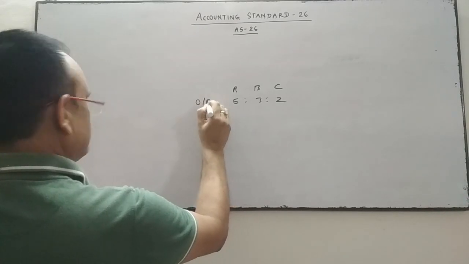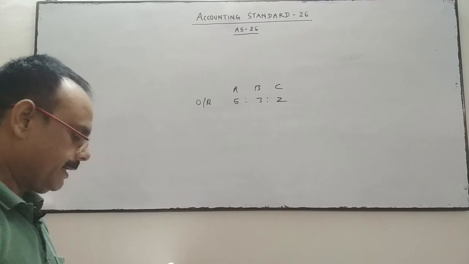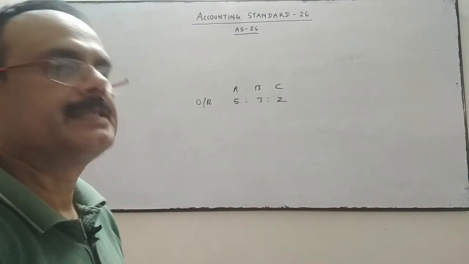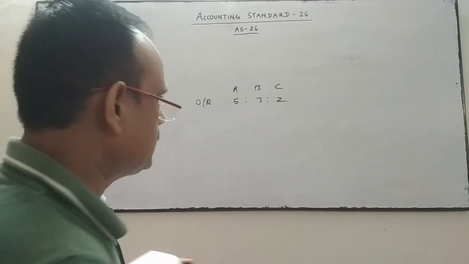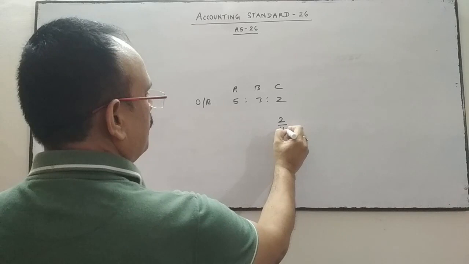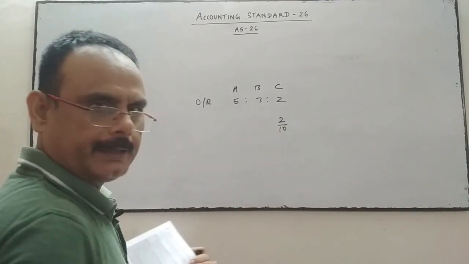This is the old ratio. A and B decided to share equally in future, keeping C's share of profit unchanged. C's share of profit will be unchanged, means 2/10. His share of profit will be 2/10, and A and B will share the remaining profit equally.